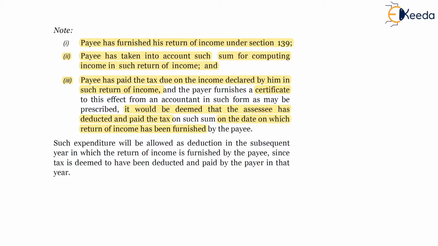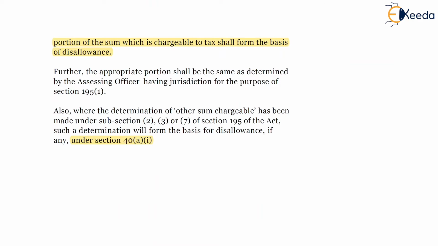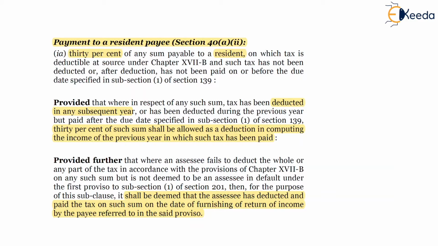So the payee should furnish his return of income. He should have deducted and paid the applicable taxes thereon through self-assessment tax, and if yes, then the payer is also required to furnish a certificate. Only if these conditions are satisfied will the SSC payer not be in default, and accordingly he will be allowed deduction under section 32, 37, and there will be no disallowance as per section 40A1 or 40A2. So these provisions of payee tax compliance are also applicable to 40A2.